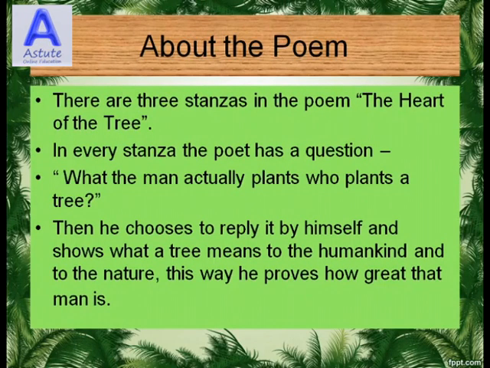There are 3 stanzas in the poem The Heart of the Tree. In every stanza, the poet has a question: what does the man actually plant who plants a tree? Then he chooses to reply to it himself and shows what a tree means to humankind and to nature. This way, he proves how great the man is who plants the tree.